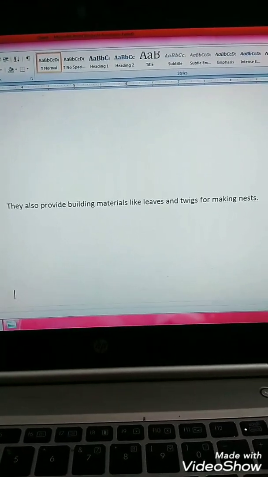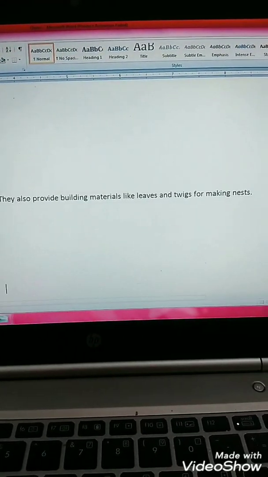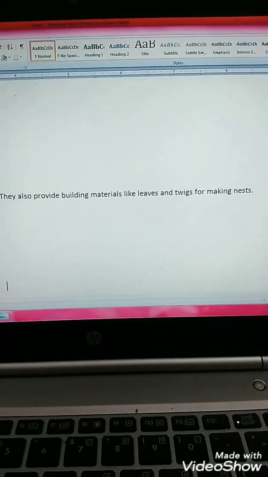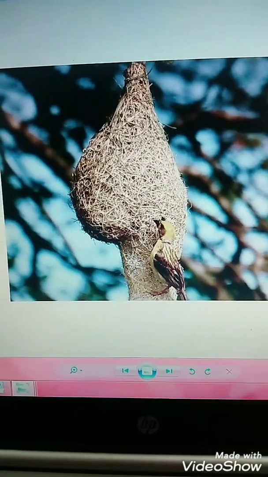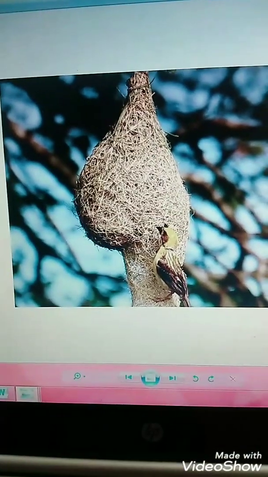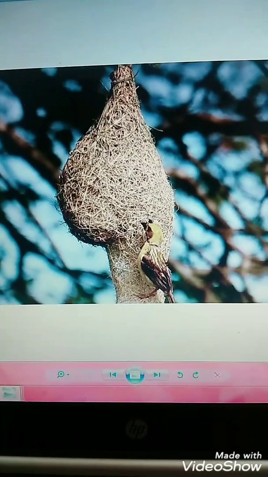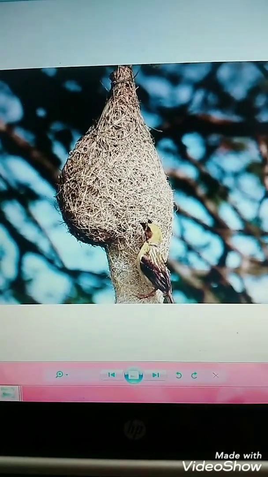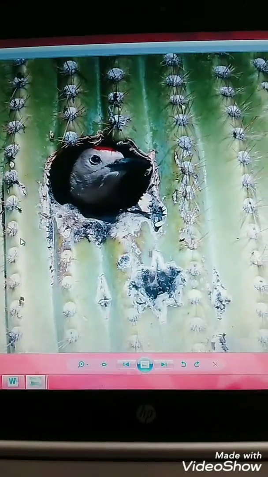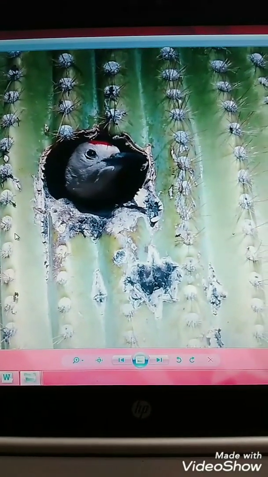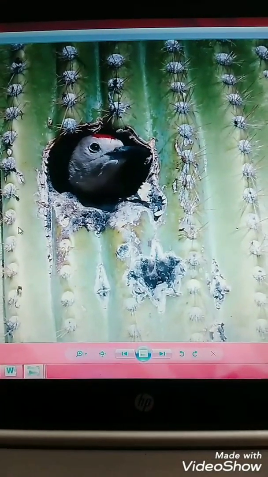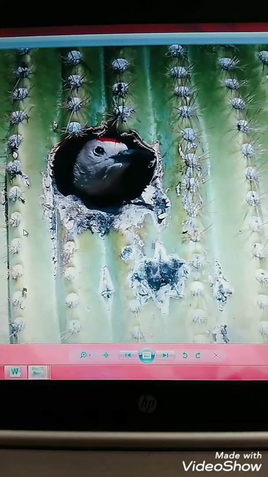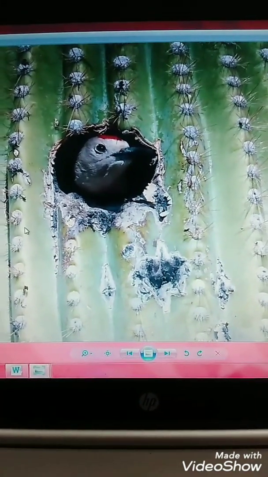Plants provide building material like leaves and twigs for making nests. See how a bird is making its nest with the help of twigs. It's a weaver bird. Now just have a look how a bird has made its nest inside the cactus plant.